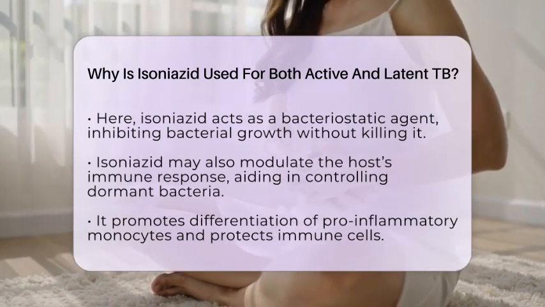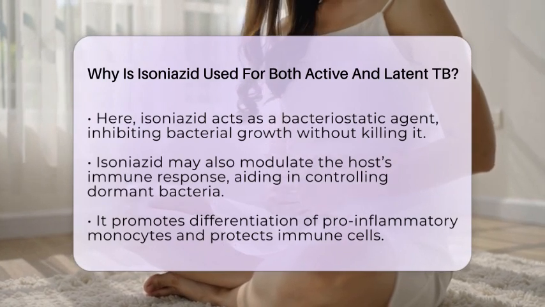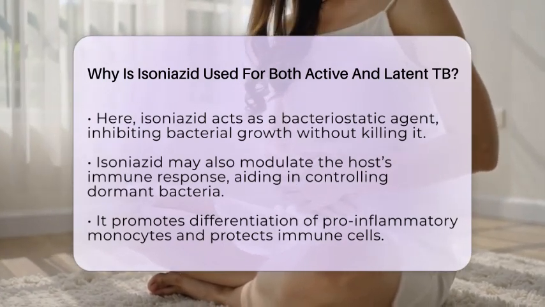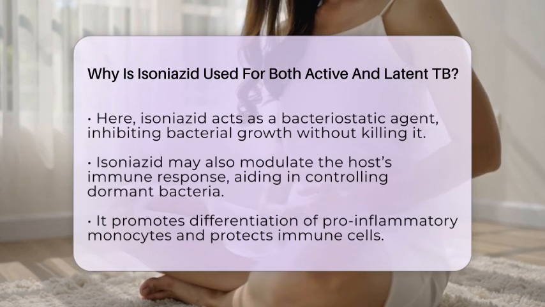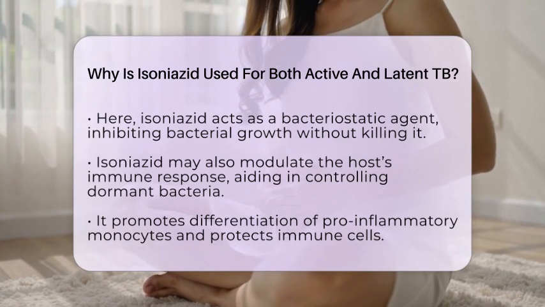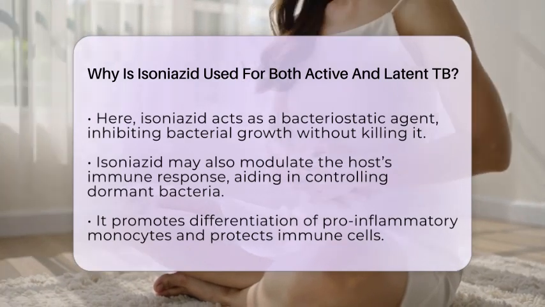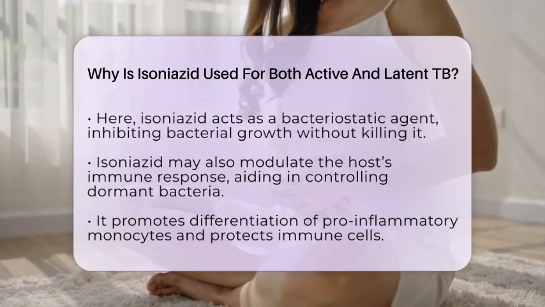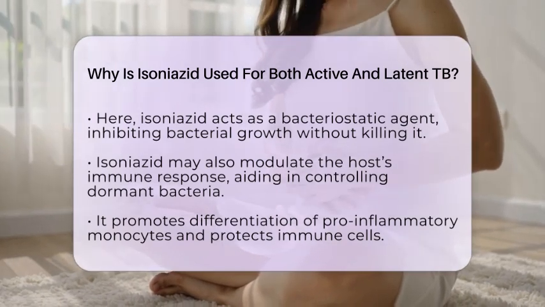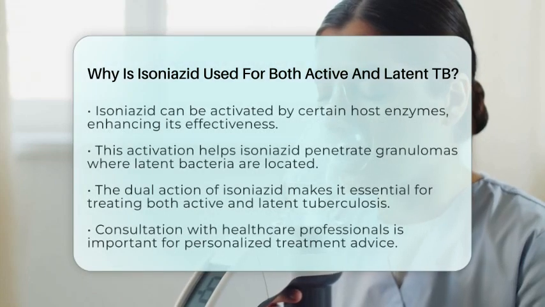Interestingly, isoniazid can be activated not only by the bacterial enzyme but also by certain host enzymes. These include neutrophil myeloperoxidase and eosinophil peroxidase. This ability helps isoniazid penetrate the waxy granulomas where the latent bacteria reside, allowing it to exert its effects even when the bacteria are not actively dividing.